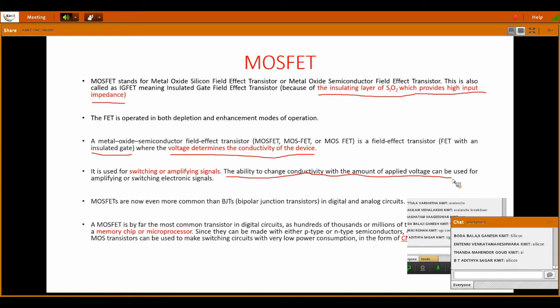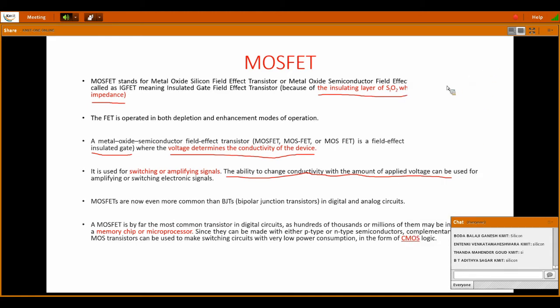In a JFET, this was not the case. The channel was readily available and the current readily flows. And see here, MOSFETs are now even more common than BJTs in digital and analog circuits. So MOSFETs are used in digital and analog circuits. A MOSFET is by far the most common transistor in digital circuits, as hundreds of thousands or millions of them may be included in a memory chip or microprocessor.